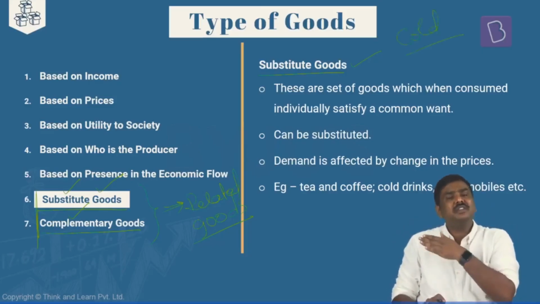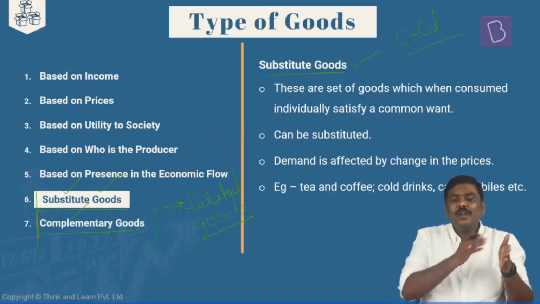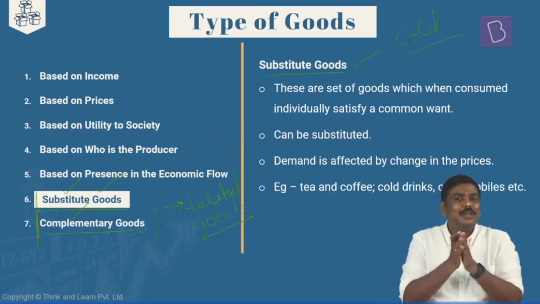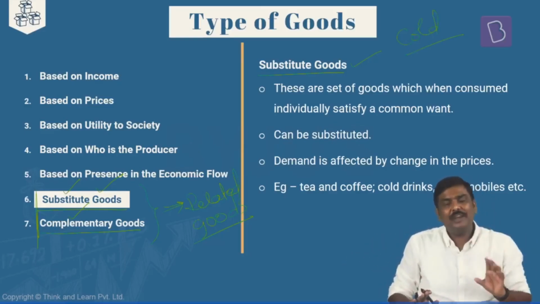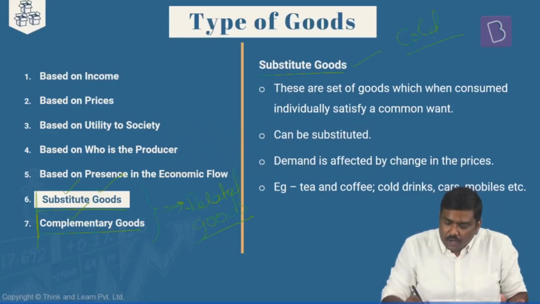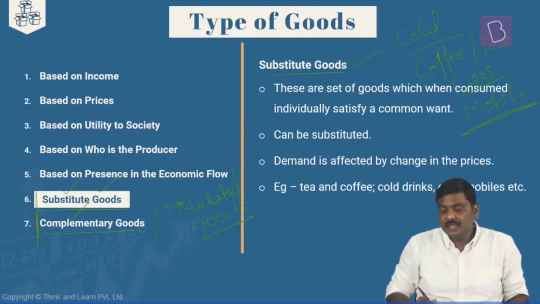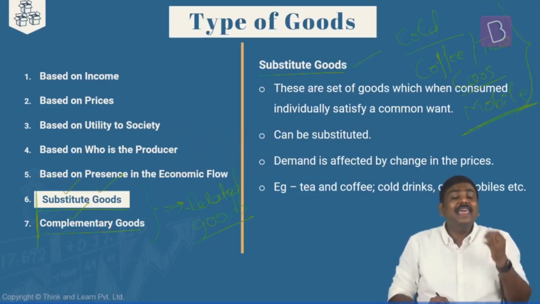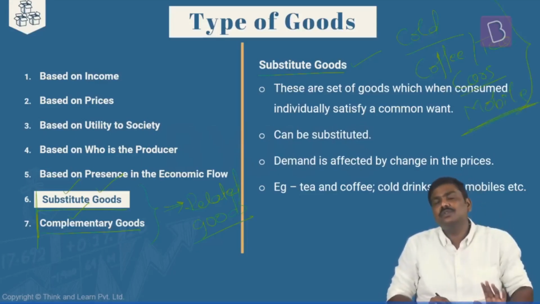Multiple cold beverages are there. Rather than consuming all of them or a combination of them, you are going to consume one of them. For example, either Thums Up, Coca-Cola, etc., or coffee and tea. Cars of different companies, mobile phones of different companies. All these are examples of substitute goods.